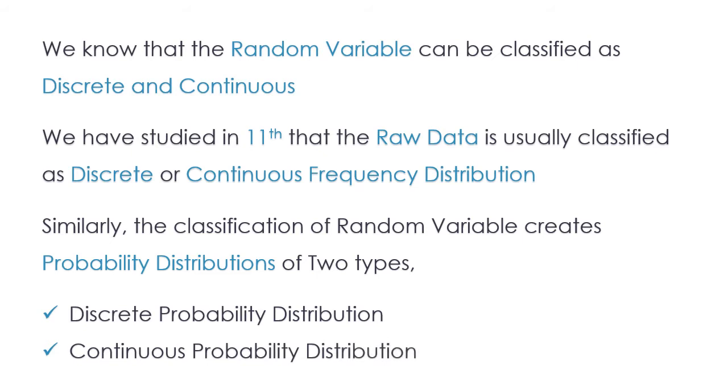What we are going to study in this chapter is discrete probability distribution, and in the next chapter, which is about the normal distribution, that is based on the continuous probability distribution.